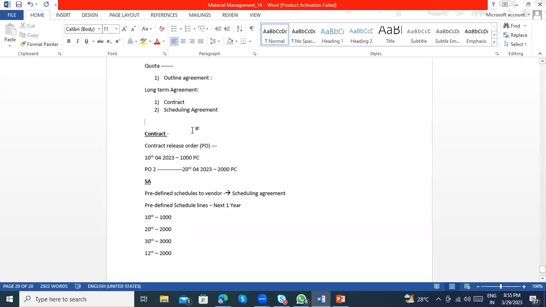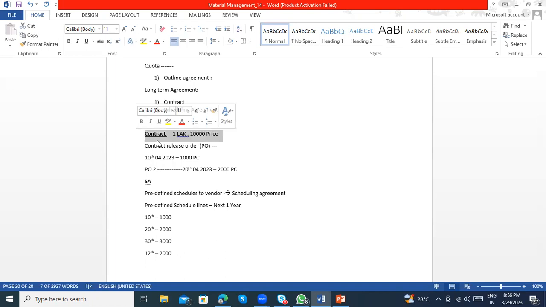Suppose a contract is there, and it is for 1 lakh. 1 lakh quantity, or else 1 lakh price value, whatever it may be, price value or quantity. So this is a contract where we agreed that, okay boss, I'm planning to buy from you for the next 1 year. I'm planning this.